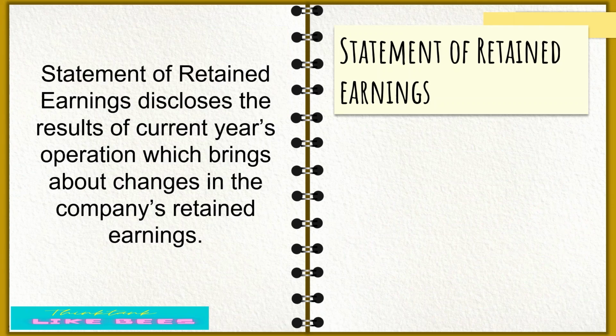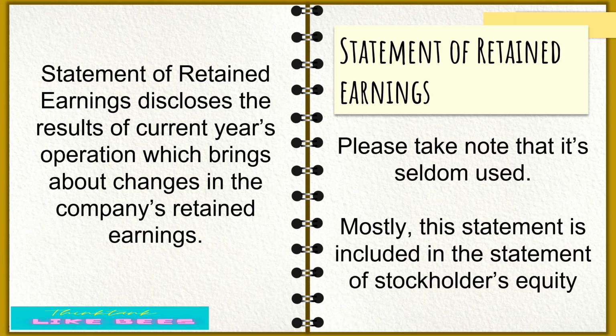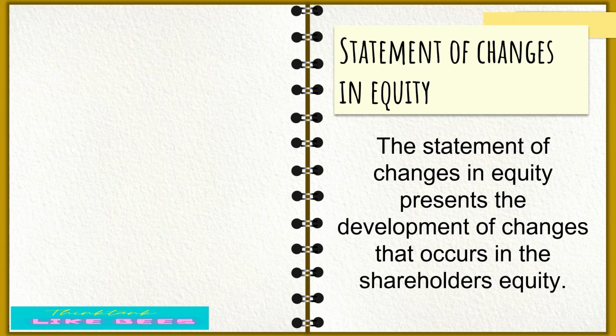Under the statement of retained earnings, it discloses the results of the current year's operation, which brings about the changes in the company's retained earnings. Okay? Please take note that this kind of statement is only seldom used. Mostly, this statement is included in the statement of stockholders' equity. The statement of changes in equity presents the changes that occur in the shareholders' equity.